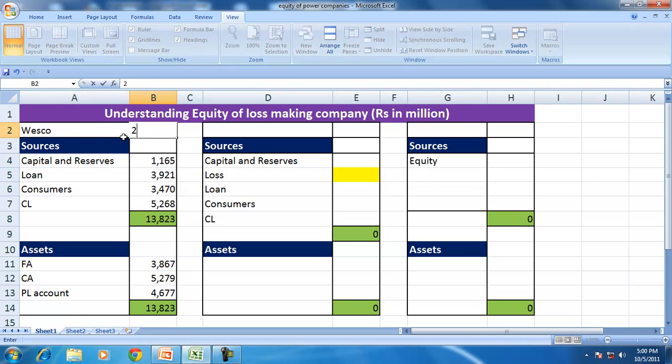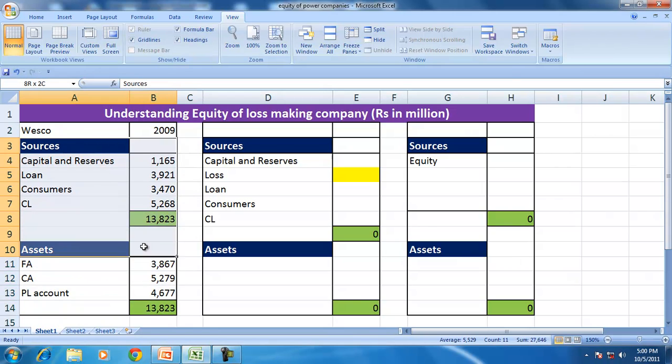This is the information for the year 2009, compiled from the balance sheet of the company called Wesco. Wesco is one of the subsidiaries of Reliance Infrastructure operating in Orissa. The other two subsidiaries operating in Orissa are Nesco and Southco.